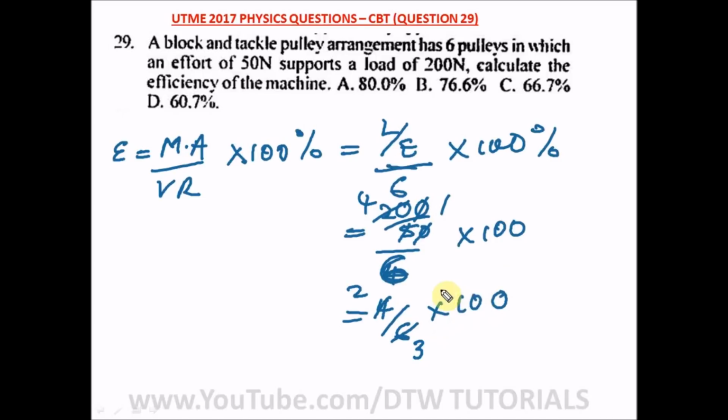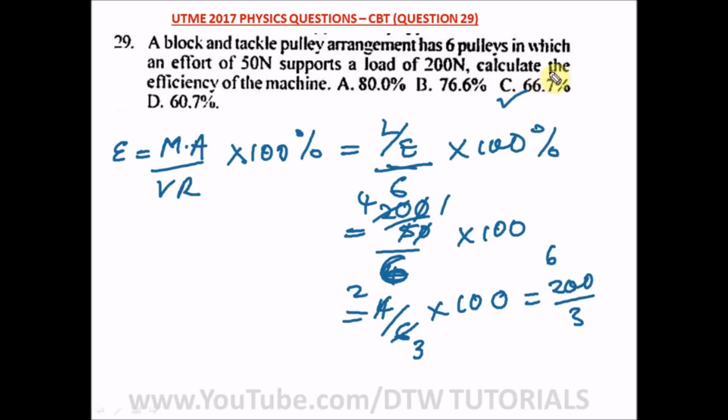So we are left with 200 divided by 3. And what is 200 divided by 3? It will go like 66.6, that's 66.7. When we divide this, punch in your on-screen calculator, you're going to get 66.7%.